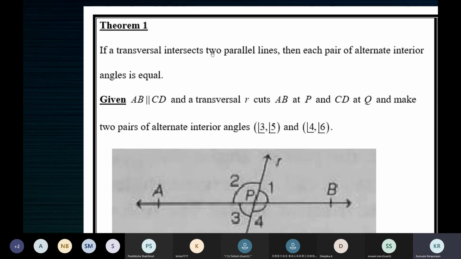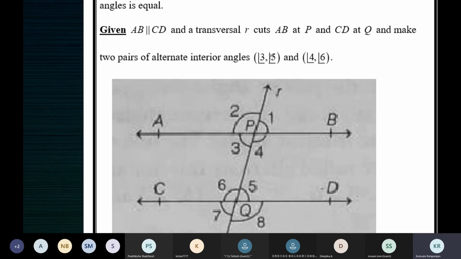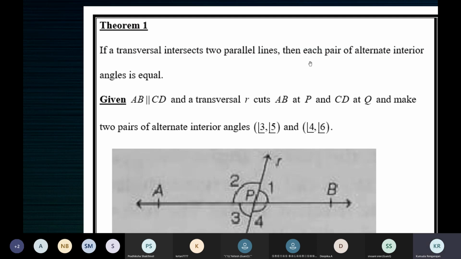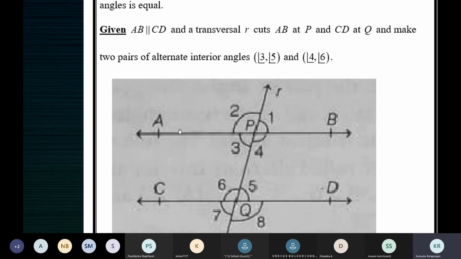If a transversal intersects two parallel lines, AB and CD are the parallel lines intersected by the transversal R. Then what should be proved? Each pair of alternate interior angles is equal. So we have two parallel lines cut by a transversal R. The transversal R cuts AB at P and CD at Q.